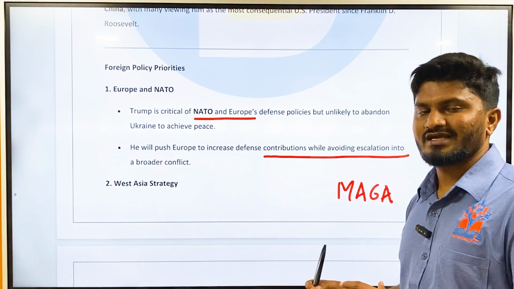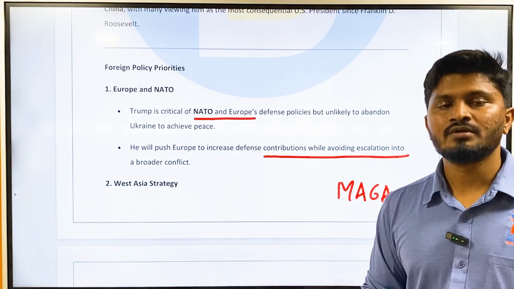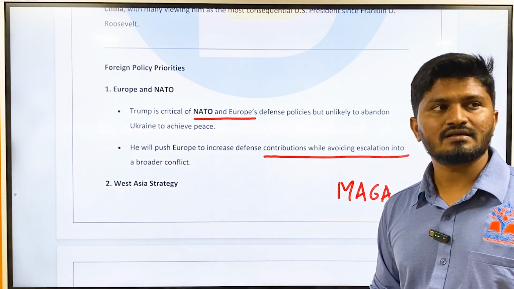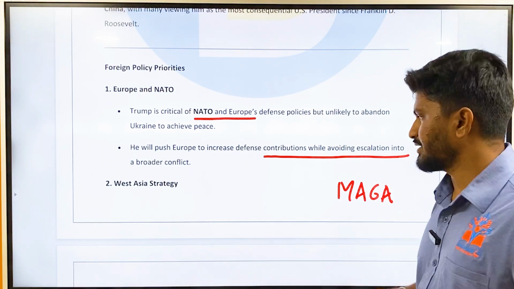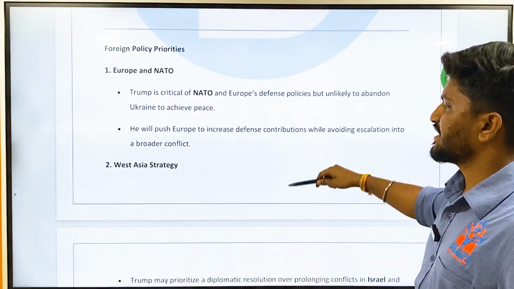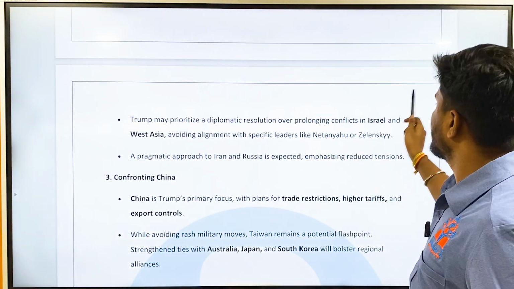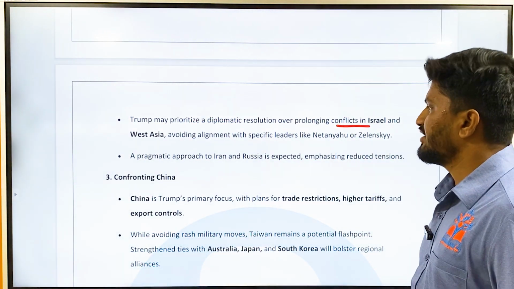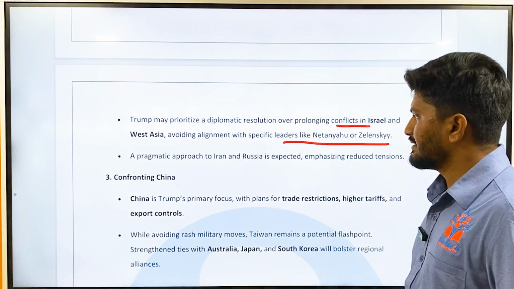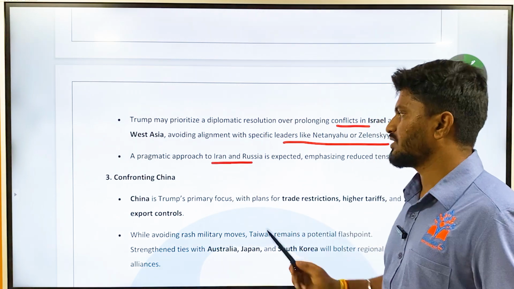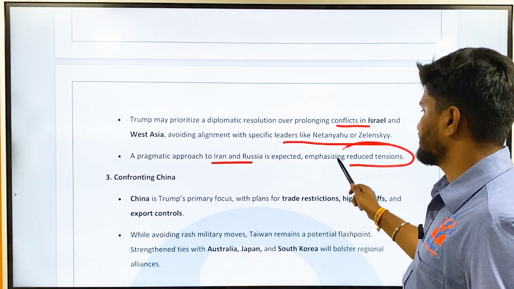So he wants to take back all the soldiers who have been stationed outside America and bring them back into their own country, and he wants other countries to contribute as well. He wants other countries not to depend on America completely. Okay. And regarding West Asia strategy, Trump may prioritize diplomatic resolution over prolonging conflicts in Israel and West Asia, avoiding alignment with specific leaders like Netanyahu and Zelensky. And a pragmatic approach towards Russia and Iran is expected, emphasizing reduced tensions.